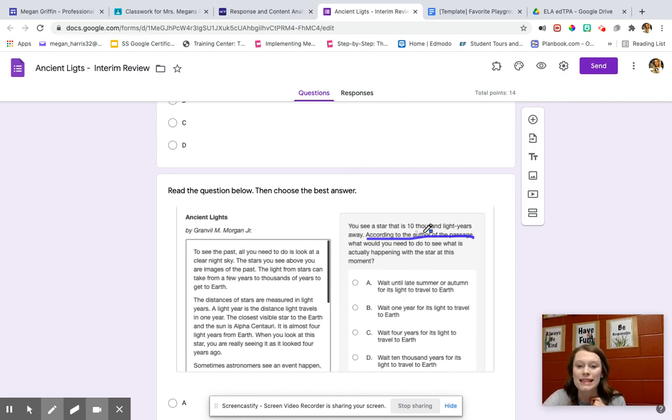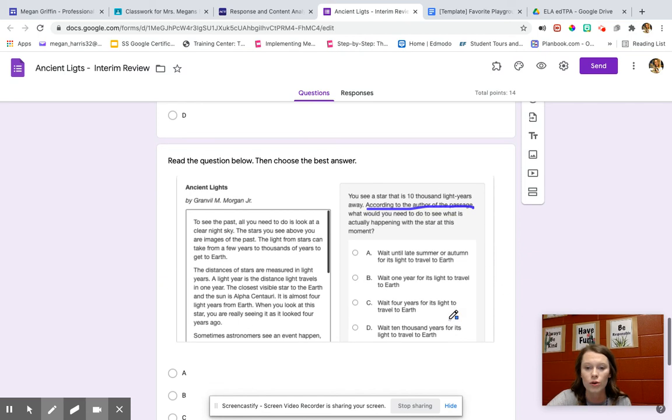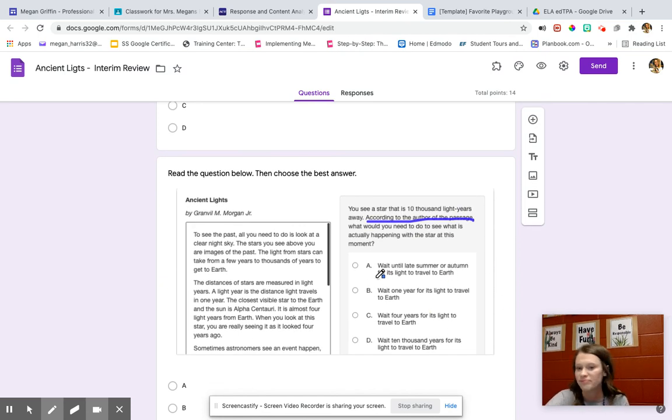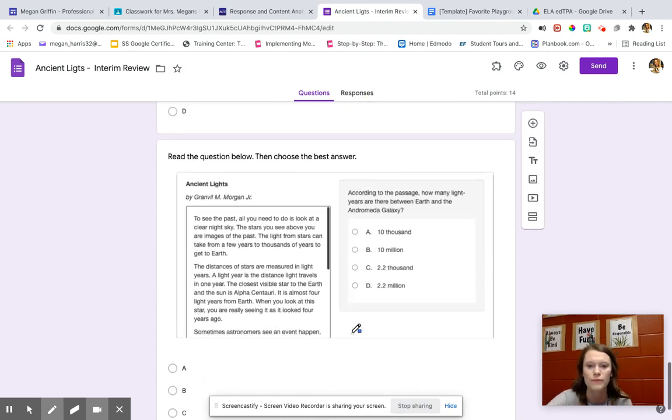So if something is 10,000 light years away, how long would I have to wait? So would I have to wait until summer or autumn? No, that doesn't make any sense. Wait 1 year? No, that doesn't make any sense. Wait 4 years? No, that's not what it says. What does it say? 10,000 years. We did really good on this question. Okay. All right. According to the passage, how many light years?